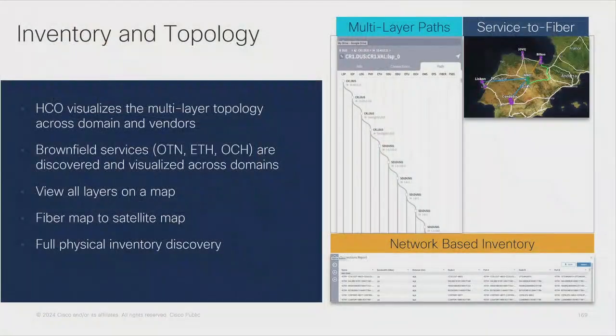And with this overview of the platform, we can talk a bit about the applications, right? We don't talk about individual applications, but sets of applications that are intended to attack different use cases. For example, in this case, we're talking about inventory and topology. We already talked a bit about this topology map over here.